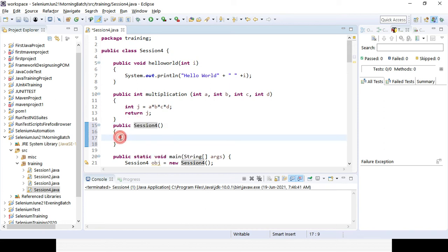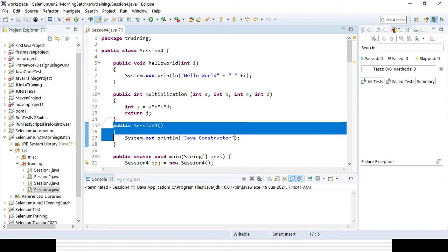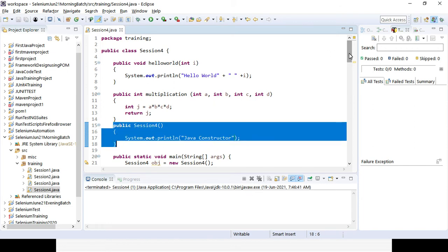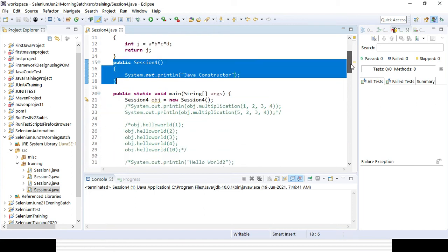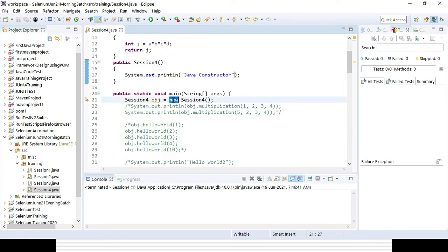So in session 4, I want to print something here. Say I want to print Java constructor. Okay, so that is the constructor. Now I have only added the constructor, right? As and when I use the new keyword and create an object, immediately the constructor will be called, and immediately that will be printed out here. So that is the concept of a constructor.